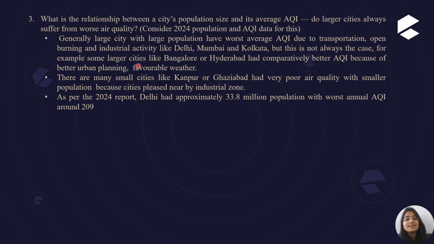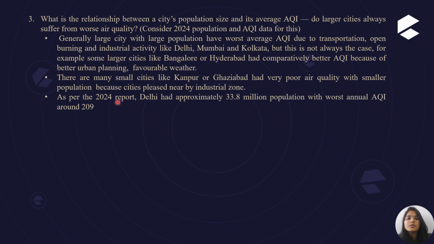Some large cities like Bangalore and Hyderabad had comparatively better AQI because of better urban planning and favorable weather. Some small cities like Kanpur and Ghaziabad have very poor air quality despite their smaller population, because these cities are placed near industrial zones. So because of industrial activity, a smaller city can also get very poor air quality.